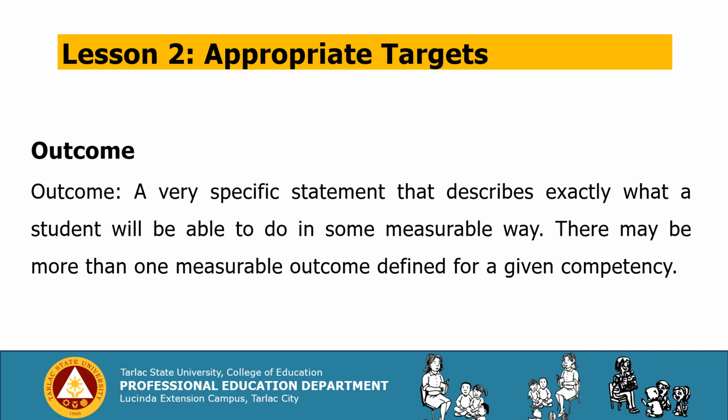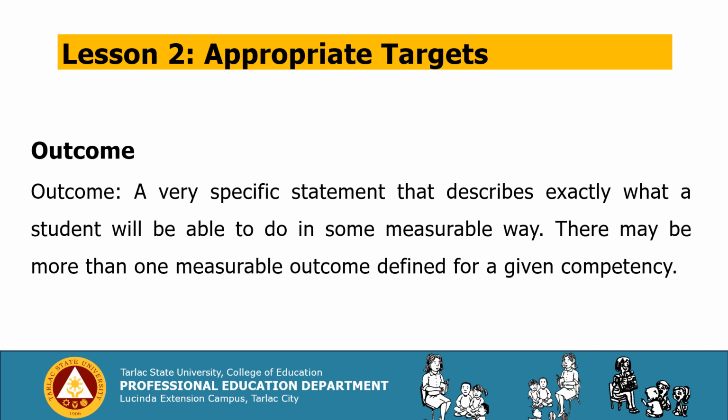It is a very specific statement that describes exactly what the students will be able to do in some measurable way. There may be more than one measurable outcome defined for a given competency. A true learning outcome is written so that it can be measured or assessed. It focuses on what the student is able to do at the end of a program or course. Thus, learning outcomes are the basis for an assessment program that focuses on what a student can or should be able to do either upon completion of a course or upon graduation from a program.